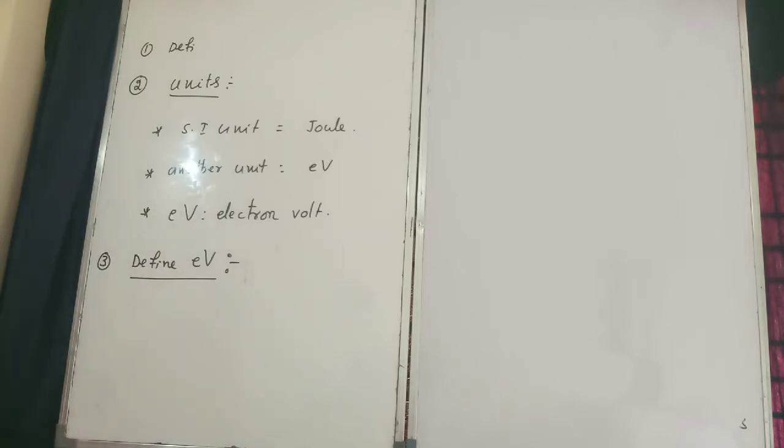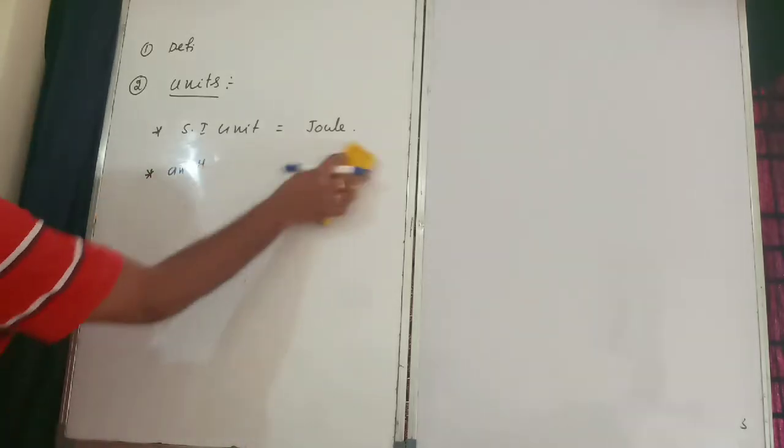Electron volt is a very, very important definition. In dual nature also it will come.